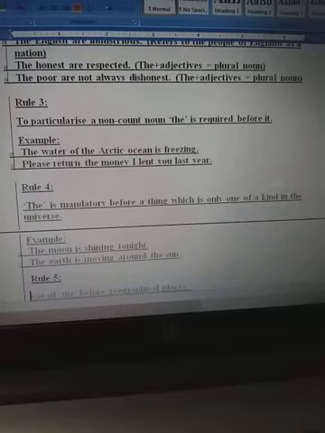Rule 3 is to particularize a non-count noun. The is required before it. Examples: the water of the Arctic Ocean is freezing. Please return the money I lent you last year.